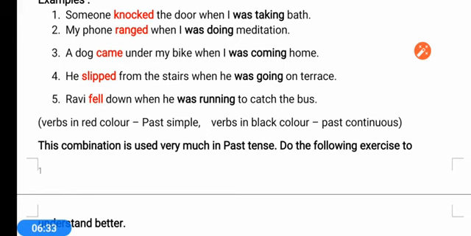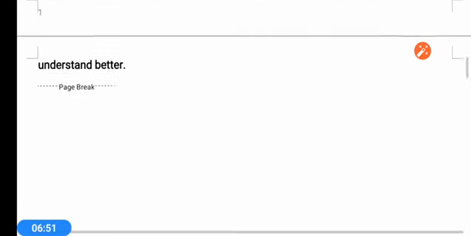So this way you might have understood that the second form of the verb is the past simple tense, and the ing form is the past continuous tense. It is used mostly in the combination of past simple and past continuous. For practicing this you need to do exercise regularly, and then you will be able to understand better.